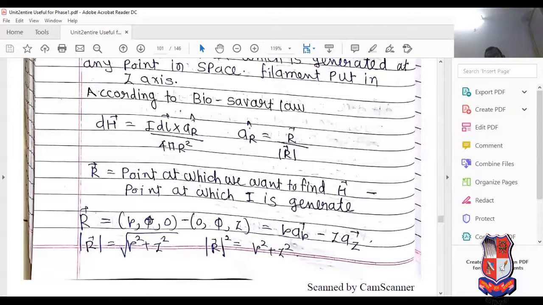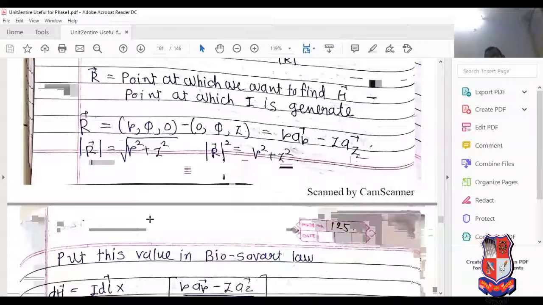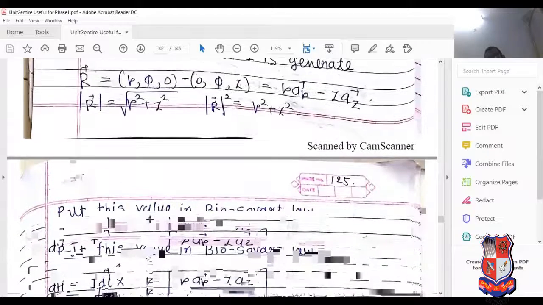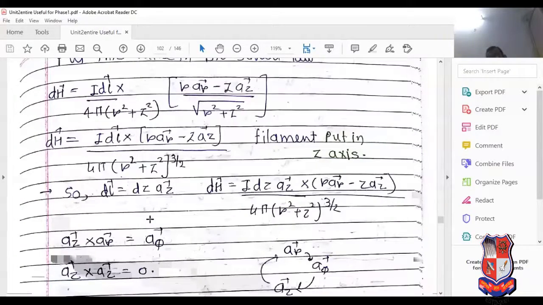So magnitude of R is R square plus Z square; squaring it gives R square plus Z square. Now I dl cross, in brackets, R aR minus Z aZ divided by the square root of R square plus Z square. So what is the equation of unit vector? Vector divided by magnitude of vector. So what is the magnitude of vector that can be represented here? See this.